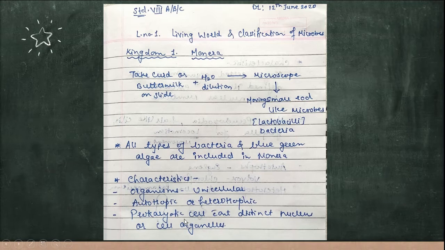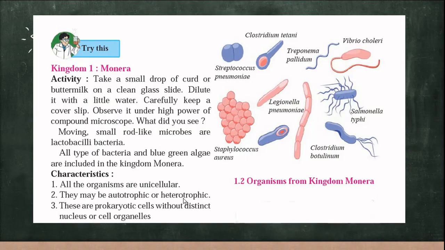Certain organisms have a prokaryotic cell, a primitive type of cell which does not have a nucleus covered with a nuclear membrane, without a distinct nucleus or any cell organelles.